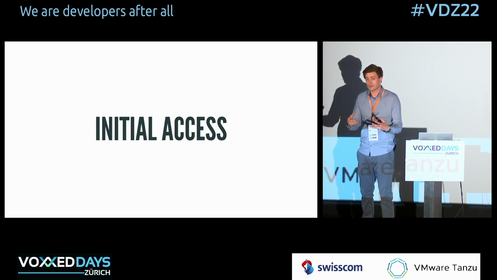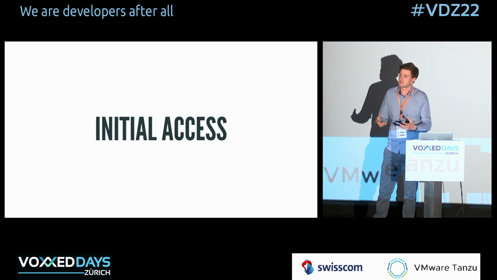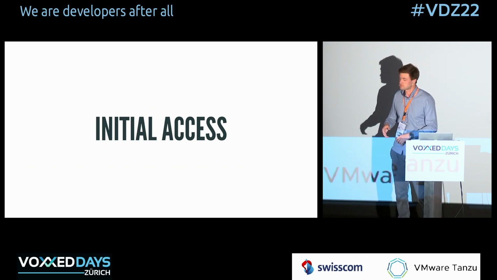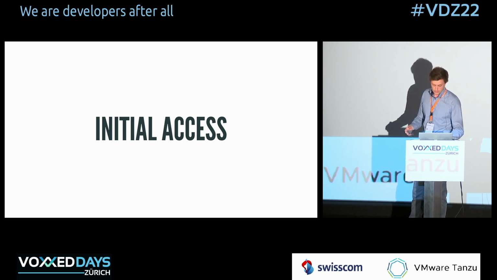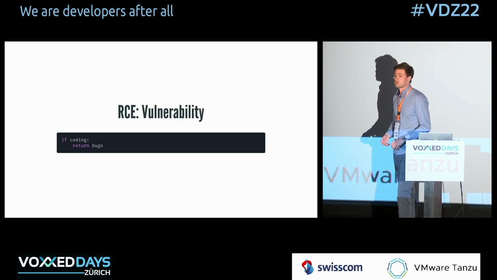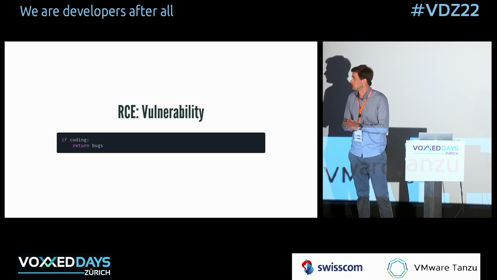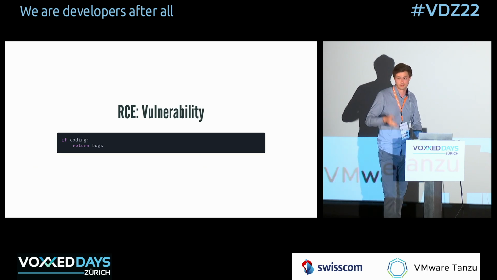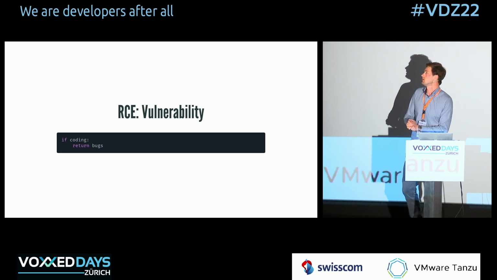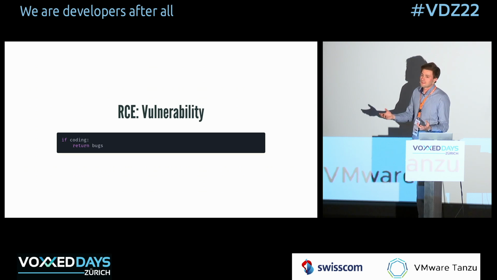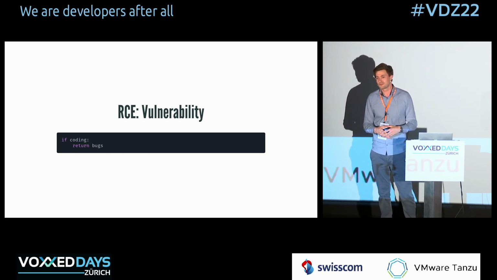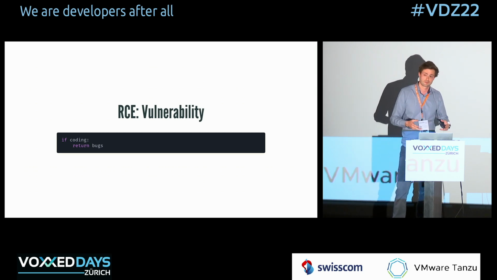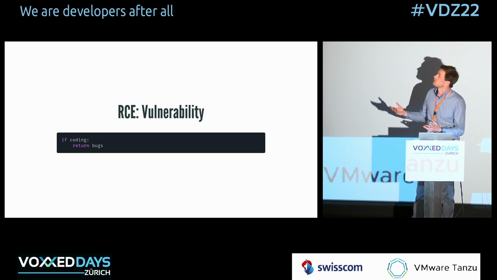Before we start the hack, we need some point of initial access. This is the only part I'm going to fake in this whole attack vector, just because it's easier to follow what we're doing. We're going to take advantage of a remote code execution vulnerability. Some people might already think, okay, remote code execution, that doesn't happen to us. I mean, come on, what's the likelihood? But the reality is we all develop code, and when you develop code, you're bound to also develop bugs, and those bugs can be used to generate vulnerabilities like remote code execution.